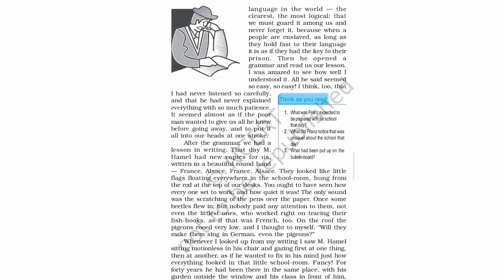Fancy, for 40 years he had been there in the same place with his garden outside the window and his class in front of him. It means he will miss it, obviously, because he had worked for 40 years continuously in that classroom, and he taught French grammar in a very beautiful way to all the batches, and now he can't teach from tomorrow.